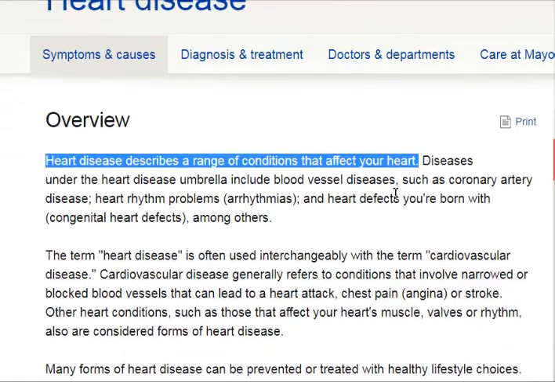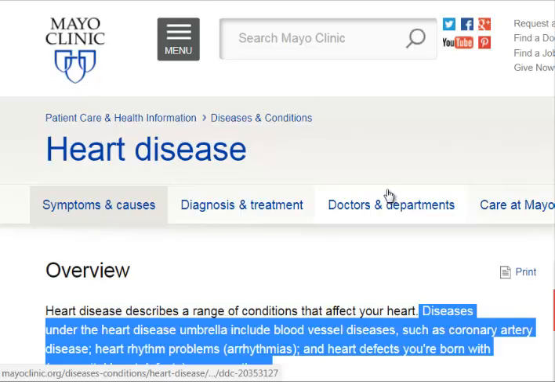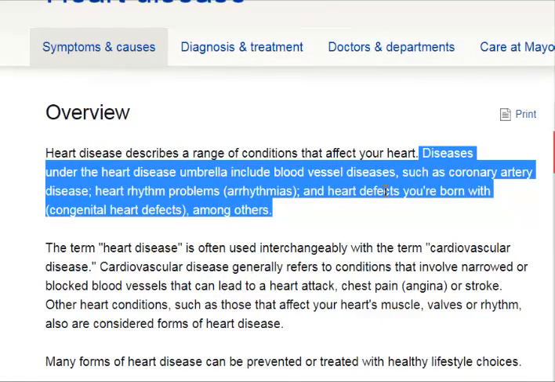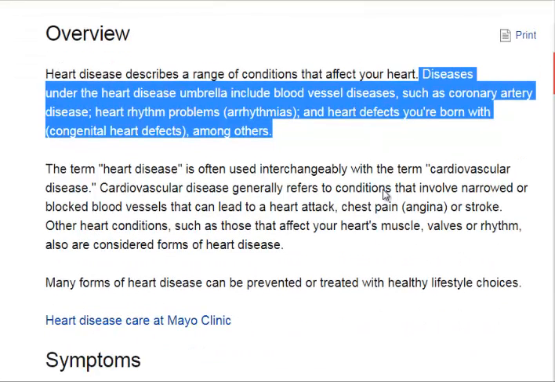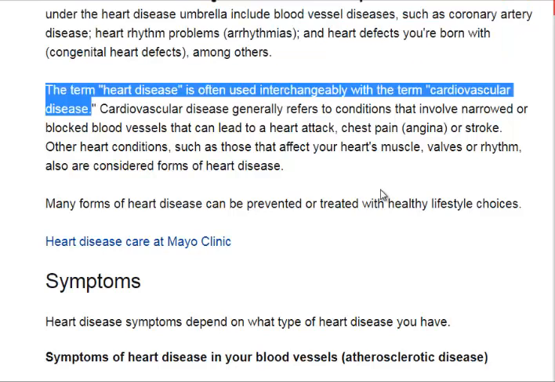Overview. Heart disease describes a range of conditions that affect your heart. Diseases under the heart disease umbrella include blood vessel diseases, such as coronary artery disease, heart rhythm problems (arrhythmias), and heart defects you're born with (congenital heart defects), among others. The term heart disease is often used interchangeably with the term cardiovascular disease.